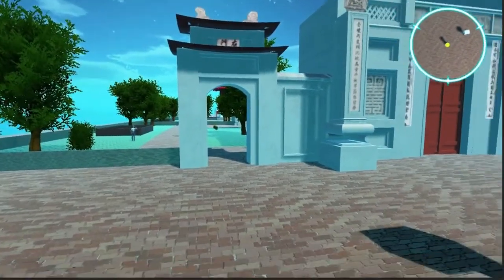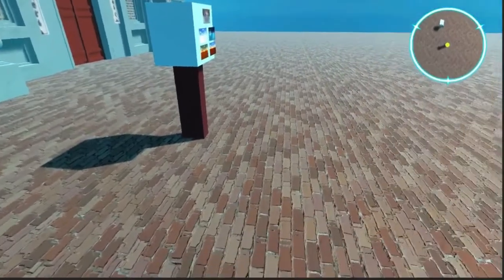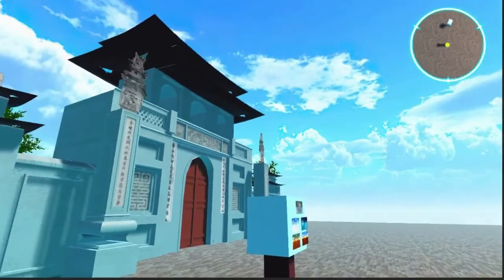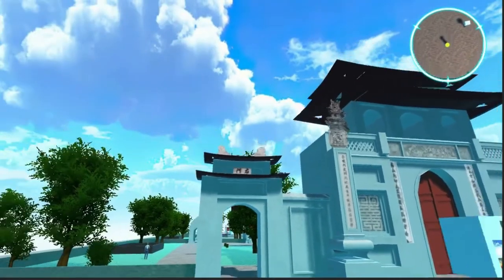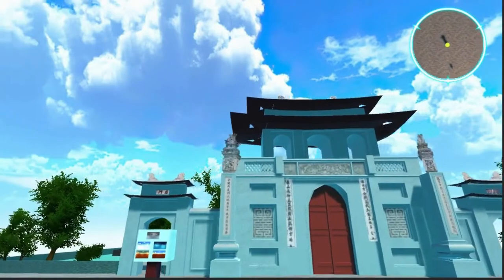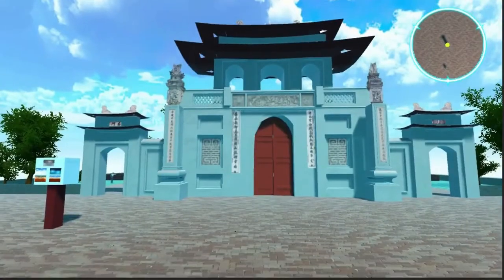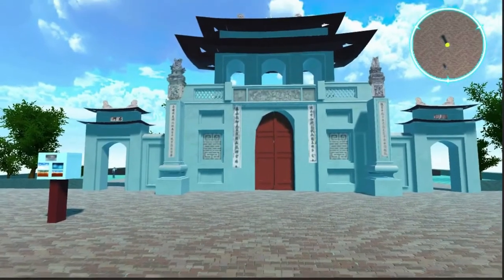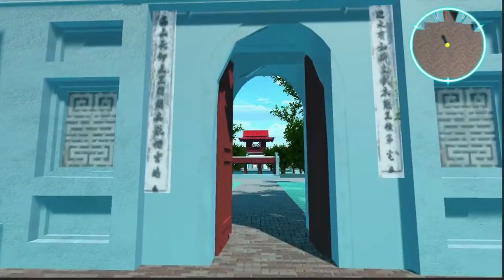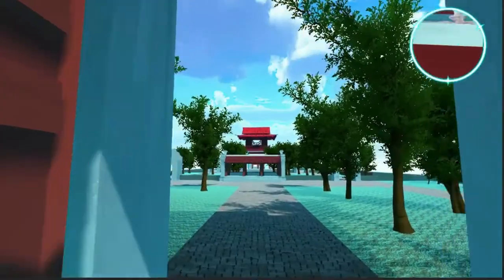The models of the architectures in the Temple of Literature are collected by the group from pictures taken when visiting the field. The architectures in the Temple of Literature are reconstructed into 3D models using Blender technology through real images of the Temple of Literature, with approximate proportions of the models. Besides, we use Unity Engine for interaction.